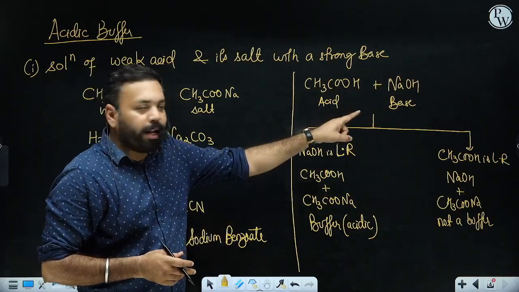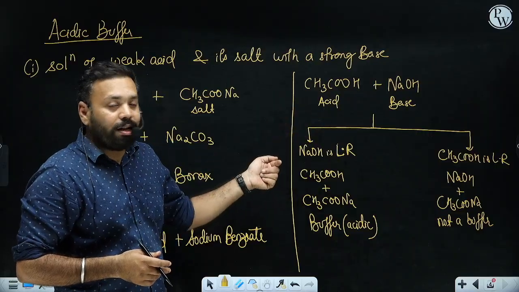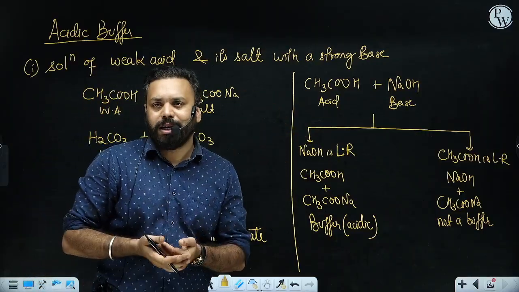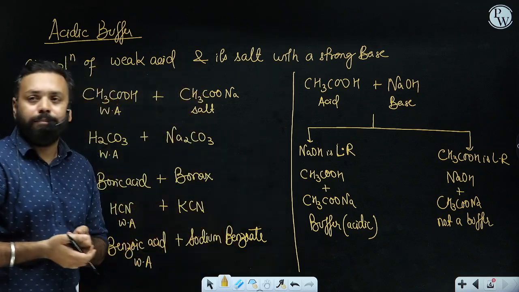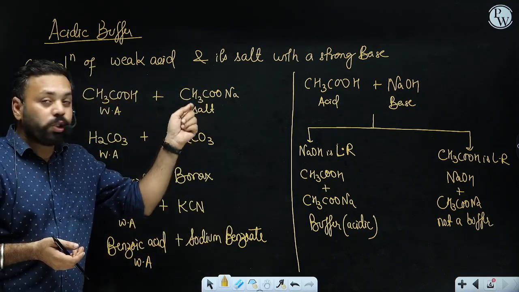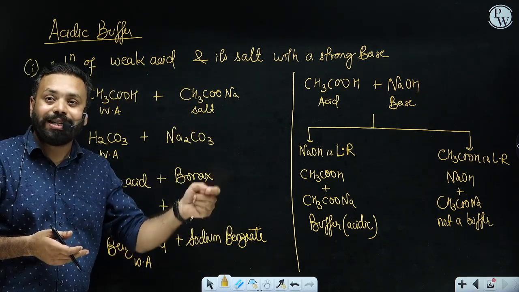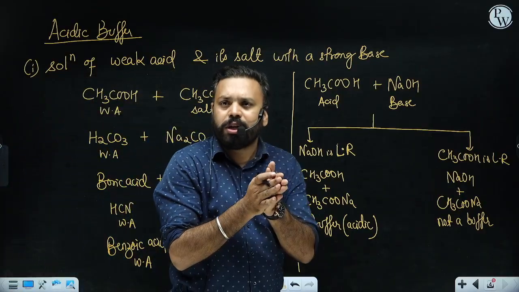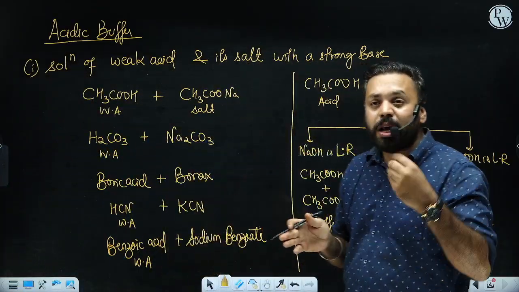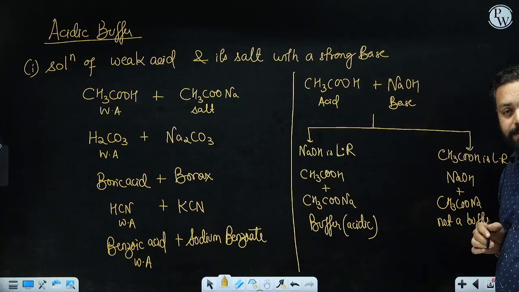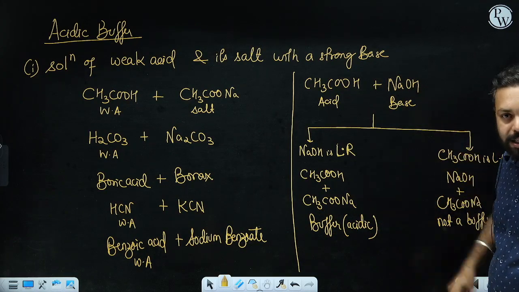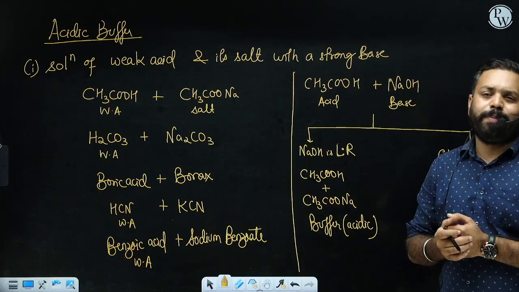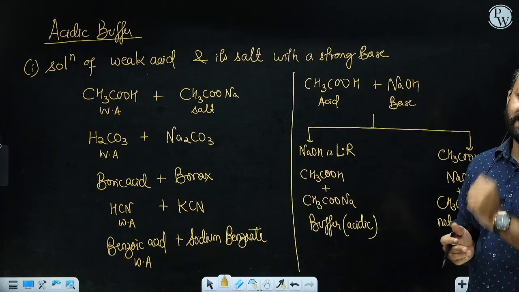If base is limiting, then at the end of the reaction acid will be remaining and there will be some amount of salt present, and hence it can act as a buffer. So this kind of question is also given, whether they can act as a buffer or not. And if you just solve the question in a hurry, you may think that this will not act as a buffer, but this can act as a buffer. Are you getting this?